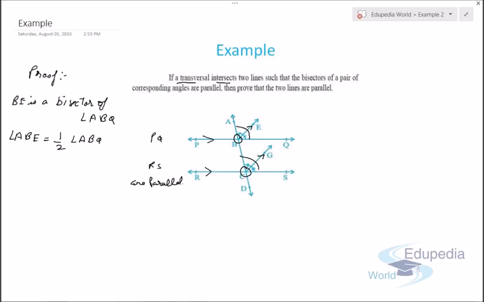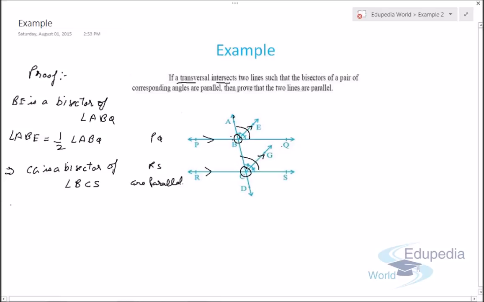Bisector means it divides the angle into two halves. So we can clearly see that angle ABE will be half the angle of ABQ. Similarly, CG is a bisector of angle BCS.